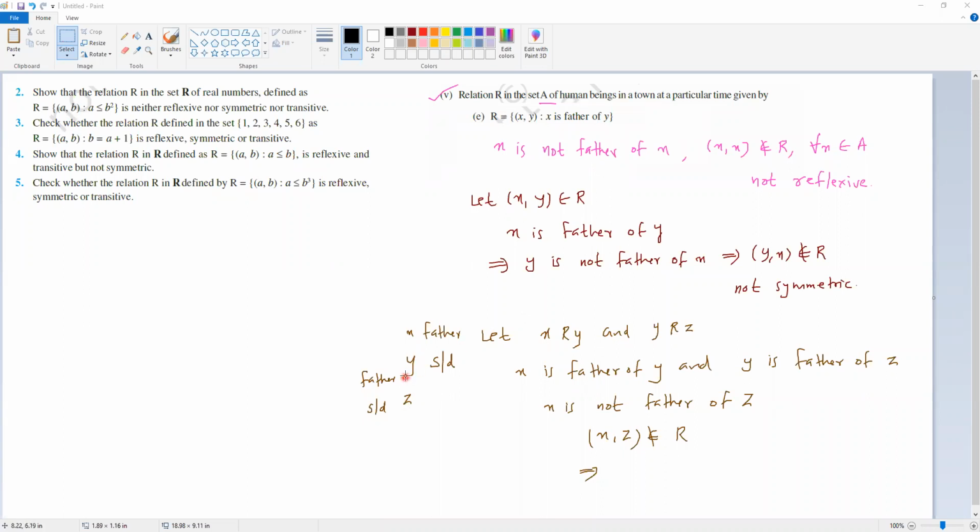मैंने बोला था yesterday हमने एक question भी देखा था. If there won't exist any two such pairs like that, that is x related to y and y related to z, then by default it is transitive. But here this is possible. Grandson, father, grandfather, ऐसे आते हैं relation. So this pair is possible, but x is not father of z. That means relation is not transitive.